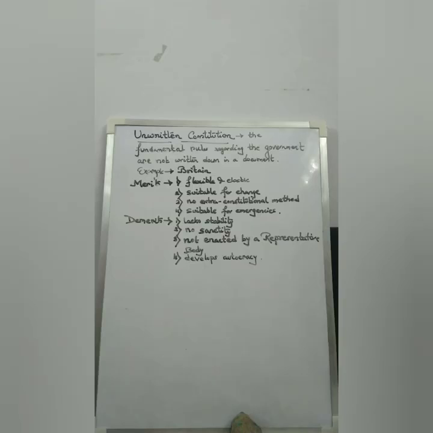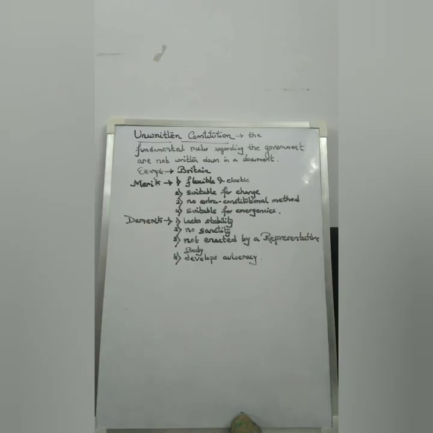These kinds of constitution generally develop on the basis of the customs, practices, or the judicial decisions that are taken from time to time. They form a part of the administrative system, or rather we can say they are the fundamental rules regarding the administration or regarding the government of the state. The example of an unwritten constitution is the constitution found in Britain.